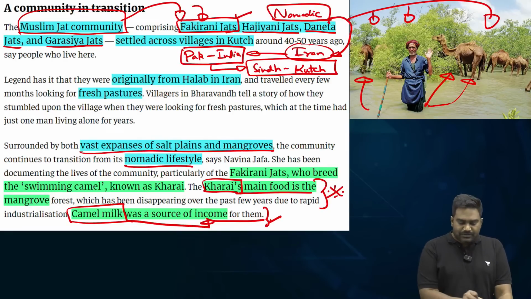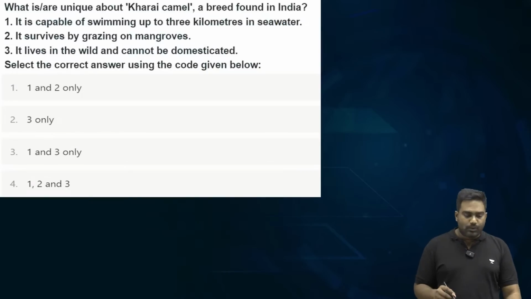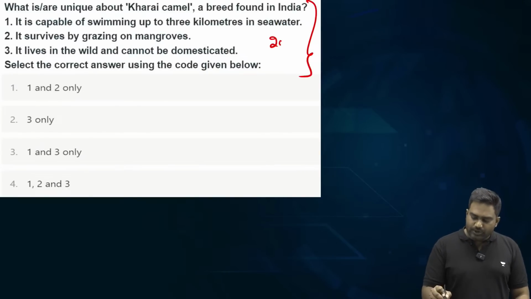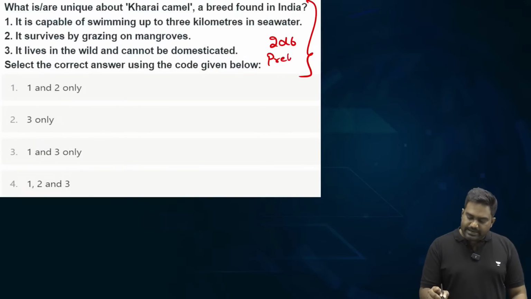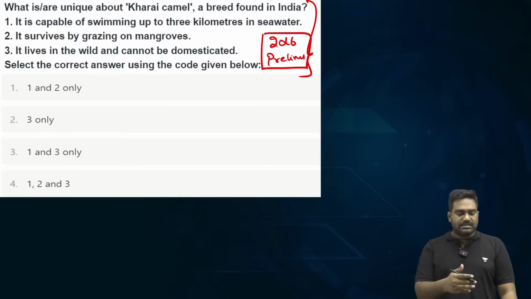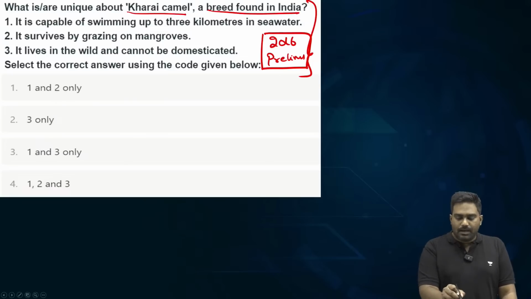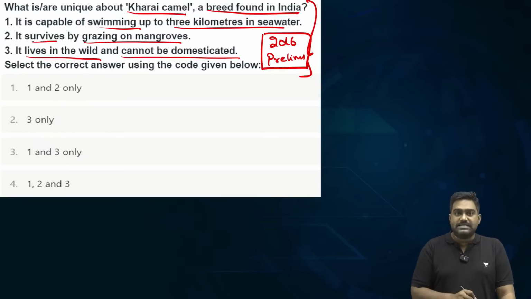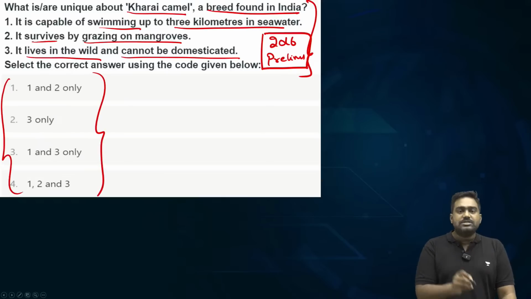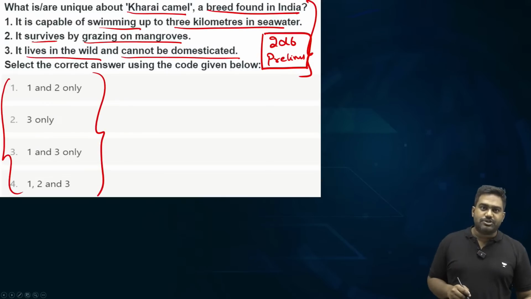So, if you are aware of these basic points, you should be able to tackle any question. Now, look at this question that UPSC has already asked in 2016 prelims. Take this up as a practice question. Read the statements. What is unique about the Karai camel, a breed found in India? It's capable of swimming up to 3 kilometers in sea water. It survives by grazing on mangroves. It lives in the wild and cannot be domesticated. So, look at the options. Let me know the correct answer in the comment section below.